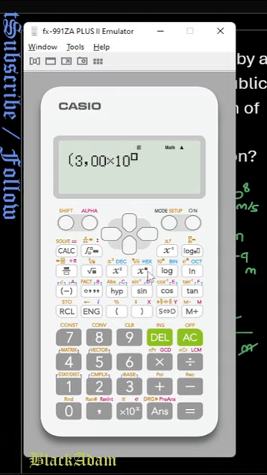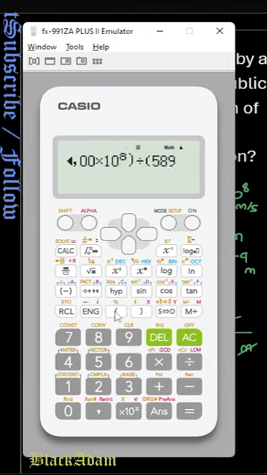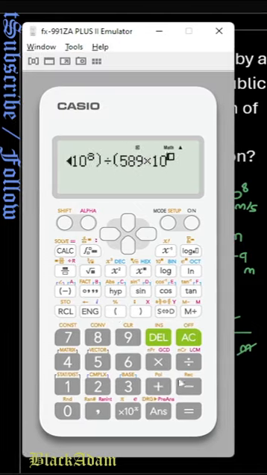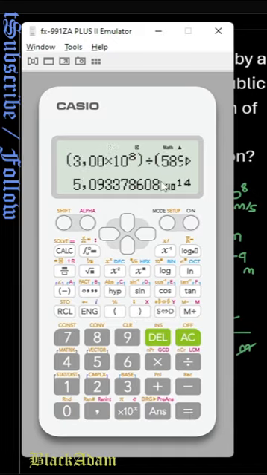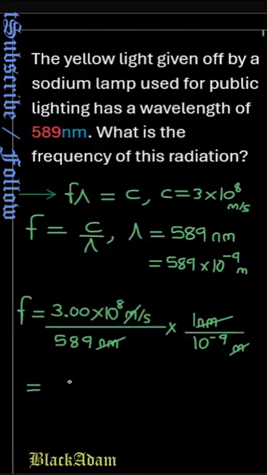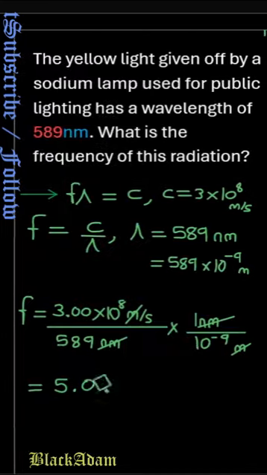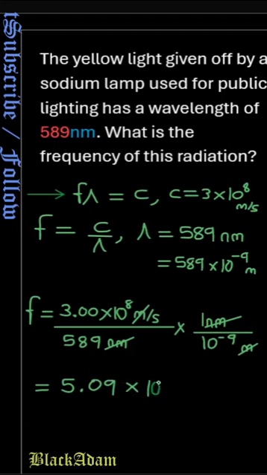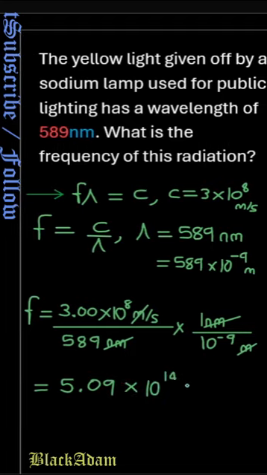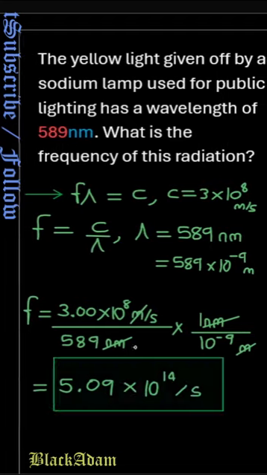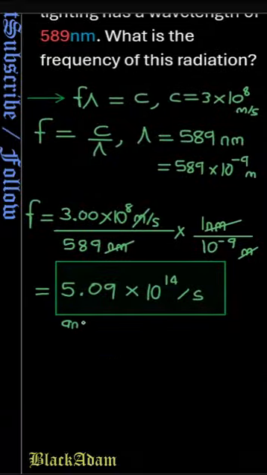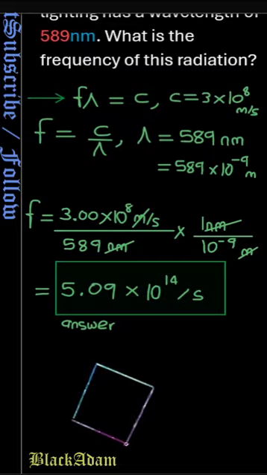So we have 3.0 multiplied by 10 to the power 8 divided by 589 multiplied by 10 to the power negative 9, which gives us 5.09. So that's our answer, 5.09 times 10 to the power 14 per second. So that's the unit for frequency. That is 5.089 multiplied by 10 to the power 14 per second, or Hz.